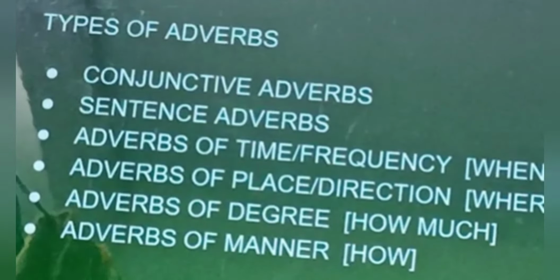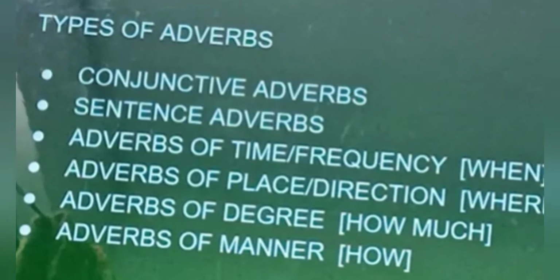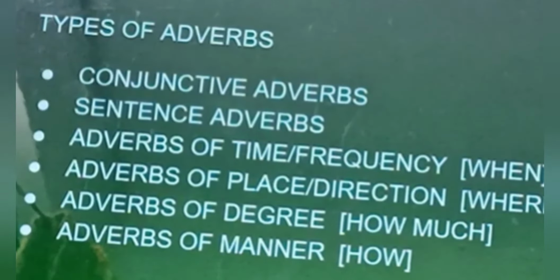Adverbs of place or direction, that is where. They illustrate where the verb is happening. It's usually placed after the main verb or object or at the end of the sentence.